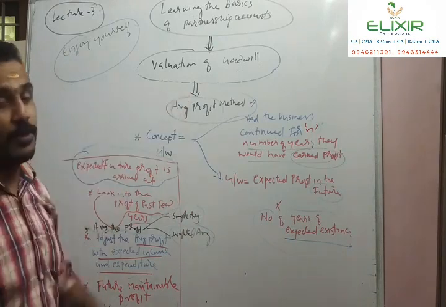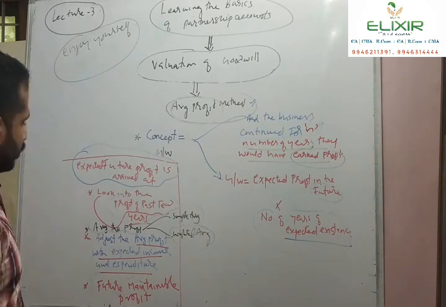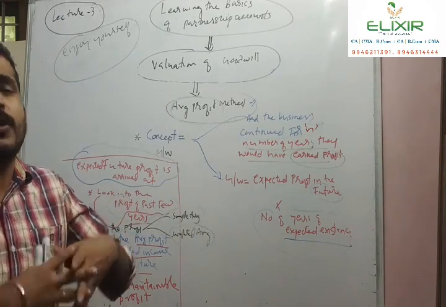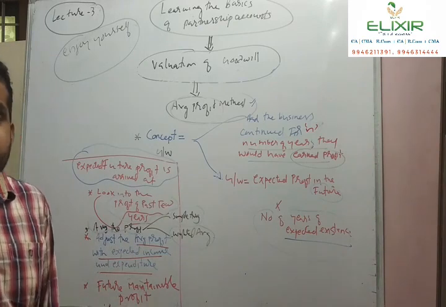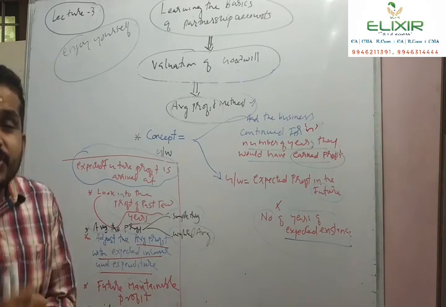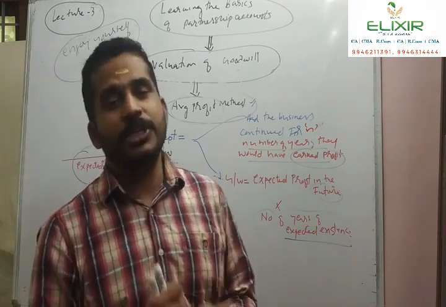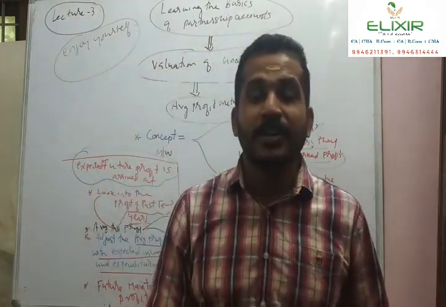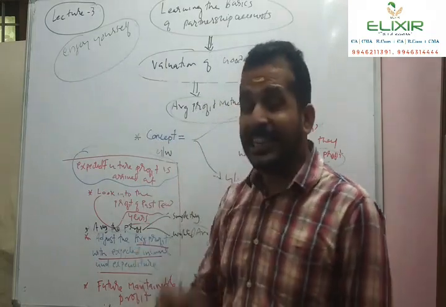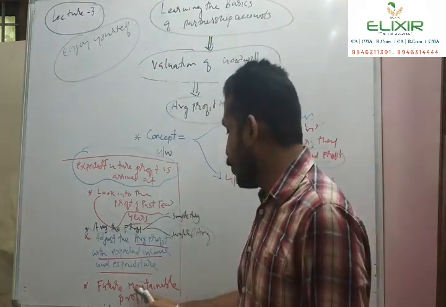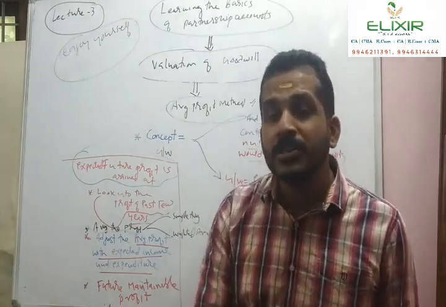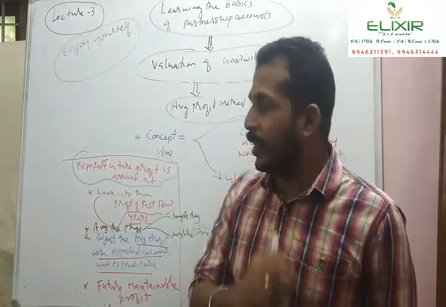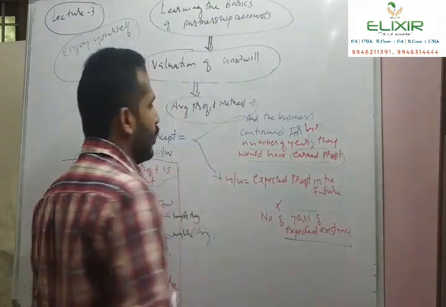By using the average profit of the organization. So look into the profit of the past few years, average it by using simple average method or weighted average method, then adjust the expected income or expenditure with the average profit, and we will get the future maintainable profit. Future maintainable profit into number of years of existence is equal to goodwill. This is all about the average profit method.